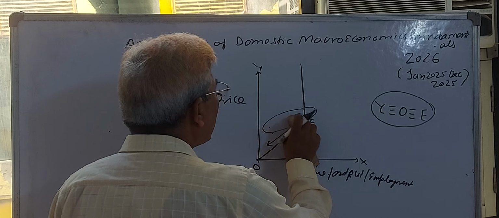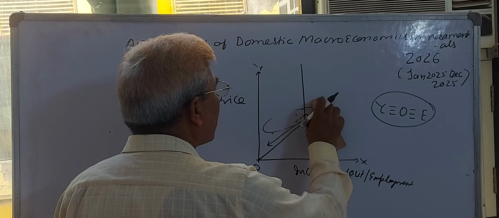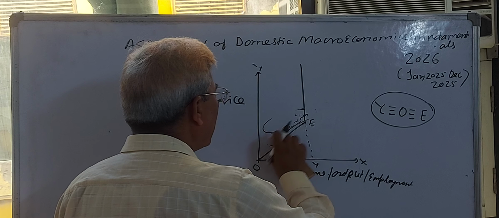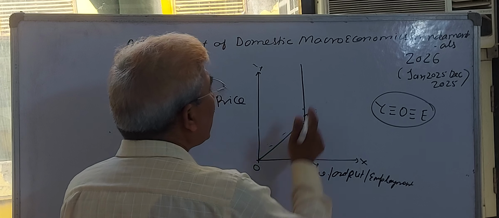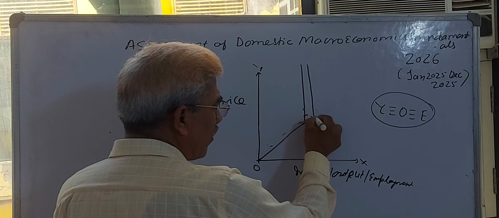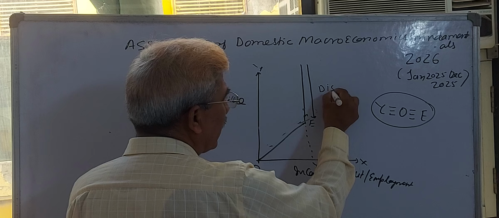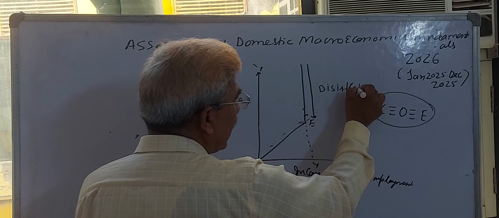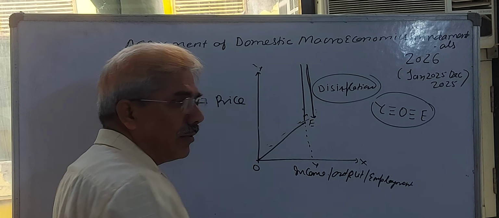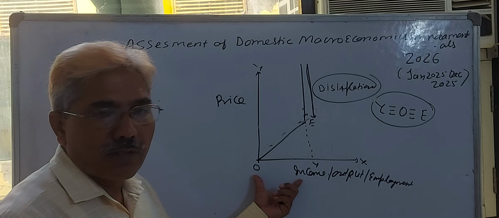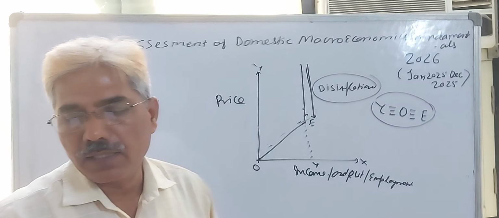In case of disinflation, think sharply, because this represents deflation, and if the economy is moving from above to point E, this is known as disinflation. Disinflation means the price level declines without compromising the level of income, output and employment.